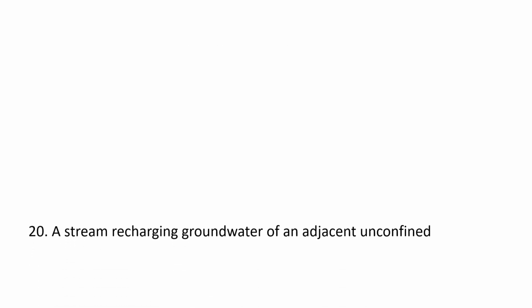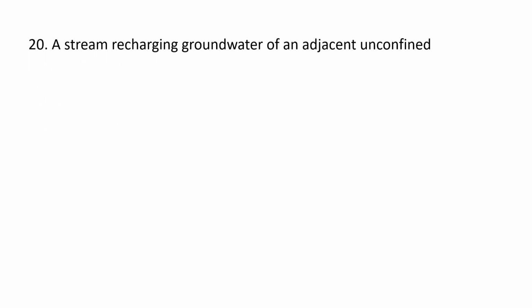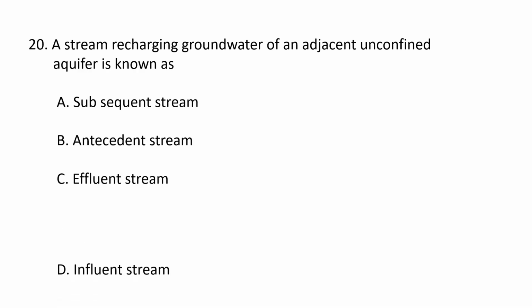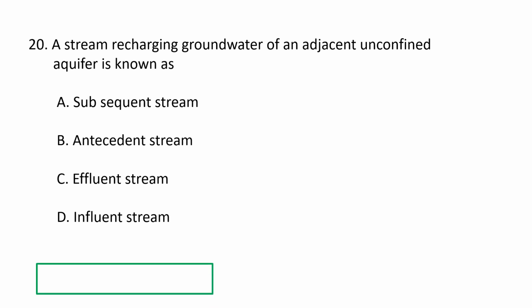Next question. This is the reverse of the previous question. A stream recharging groundwater of an adjacent unconfined aquifer is known as: A. Subsequent stream, B. Antecedent stream, C. Effluent stream, and D. Influent stream. So the correct option is D.